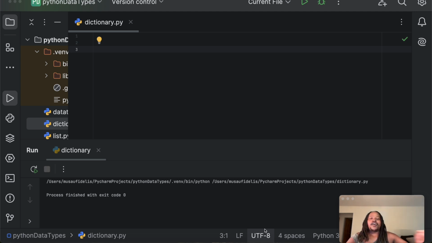And today we are going to talk about dictionaries. We're going to talk about dictionaries because dictionaries in Python are very powerful and they're also very beautiful.